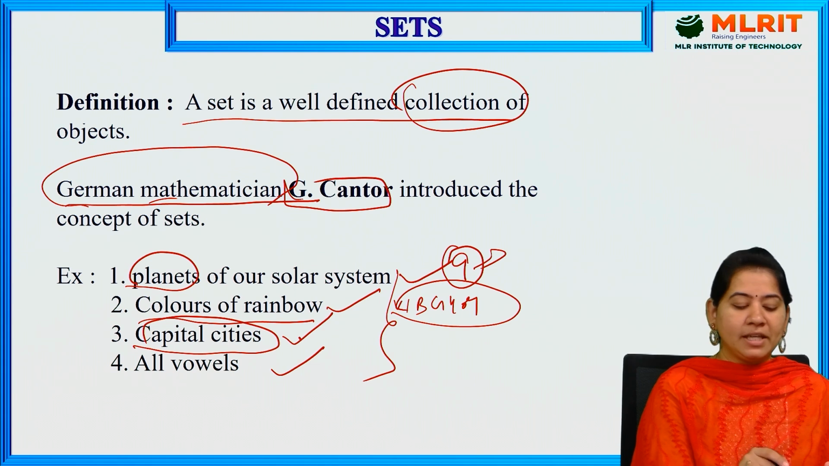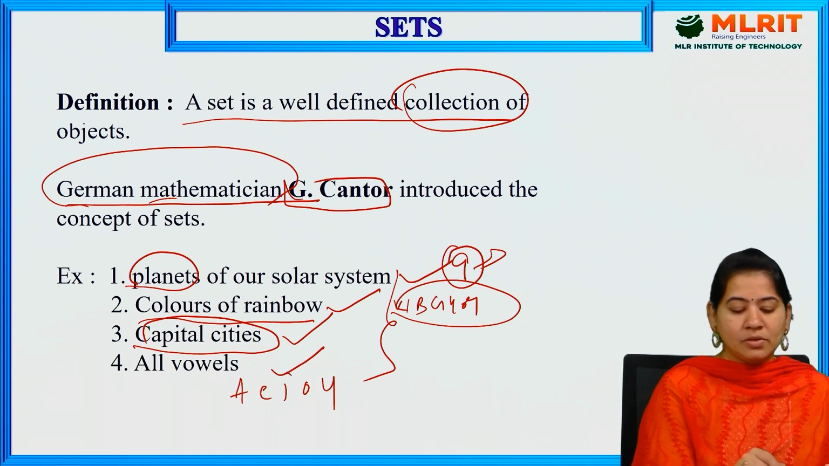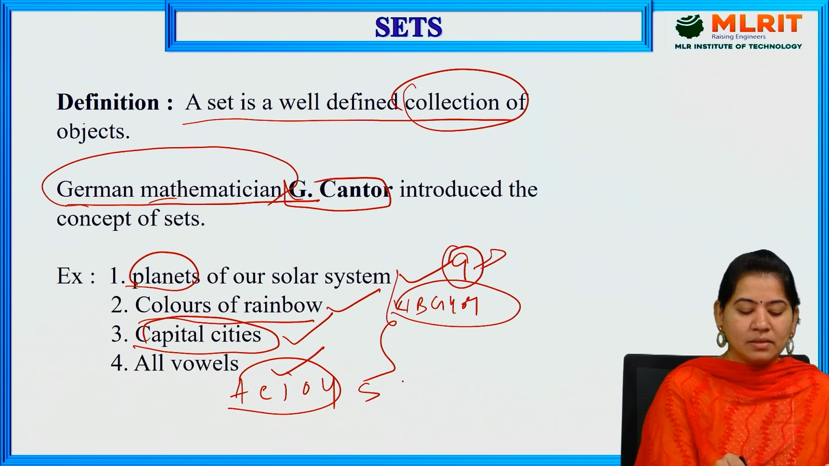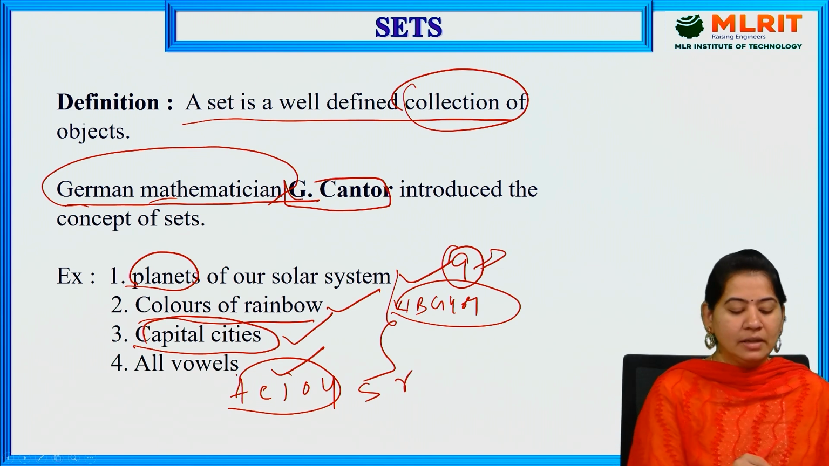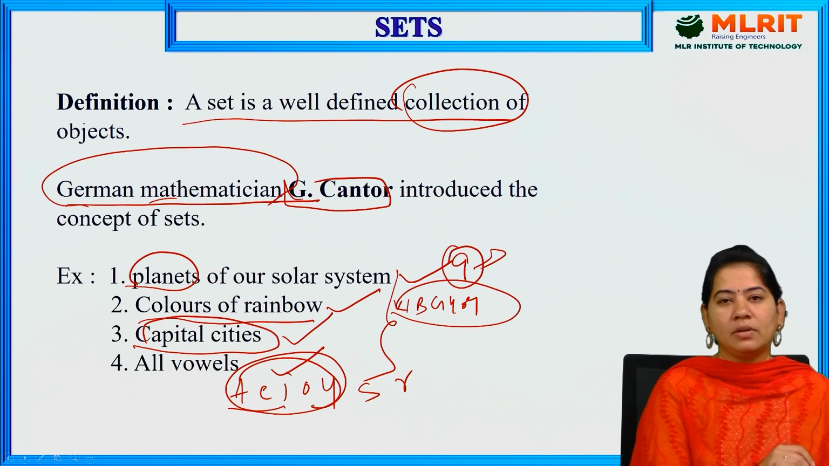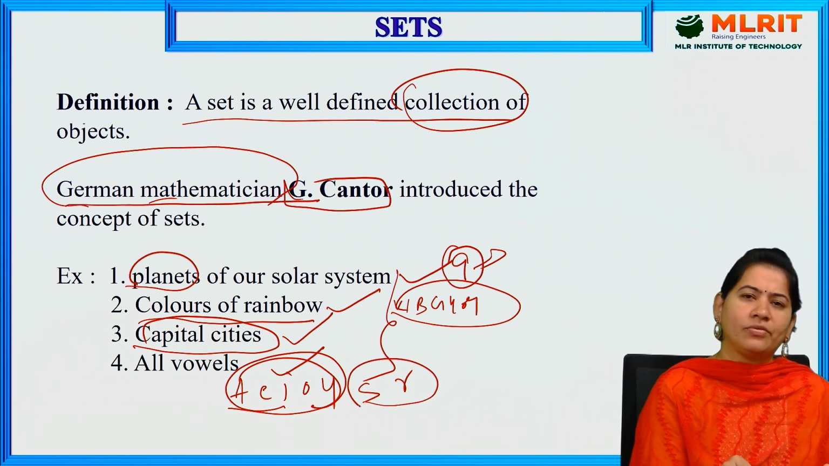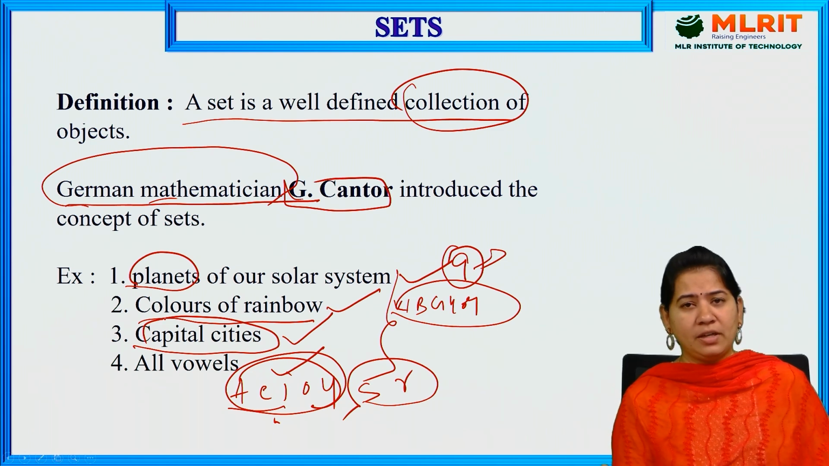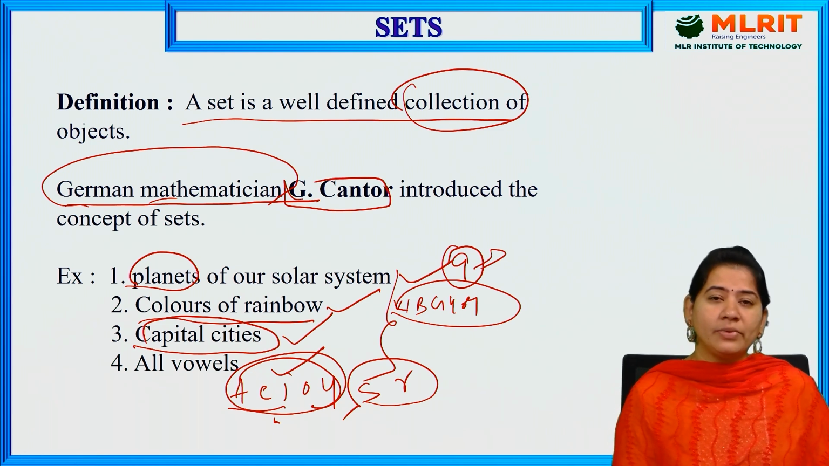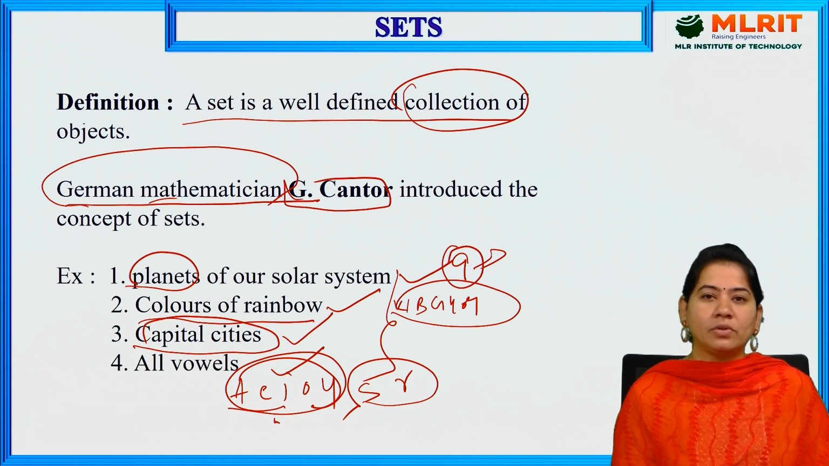Basically we have vowels like A, E, I, O, U. So I cannot include S or R in these vowels. Only these 5 alphabets are called vowels. I cannot include any other alphabet in these vowels. Why? Because they are already proven to be well defined. So altogether we can say that sets are nothing but well defined collections of objects.